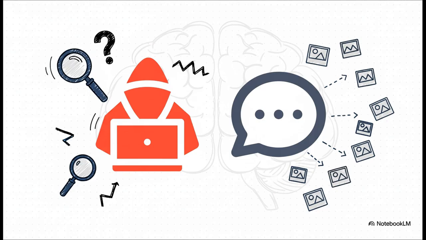Think of it this way. The attacker is kind of like a detective. They don't have direct access to your private photo album, right? But by cleverly analyzing how the AI describes your photos, they can start to figure out exactly what's inside it.